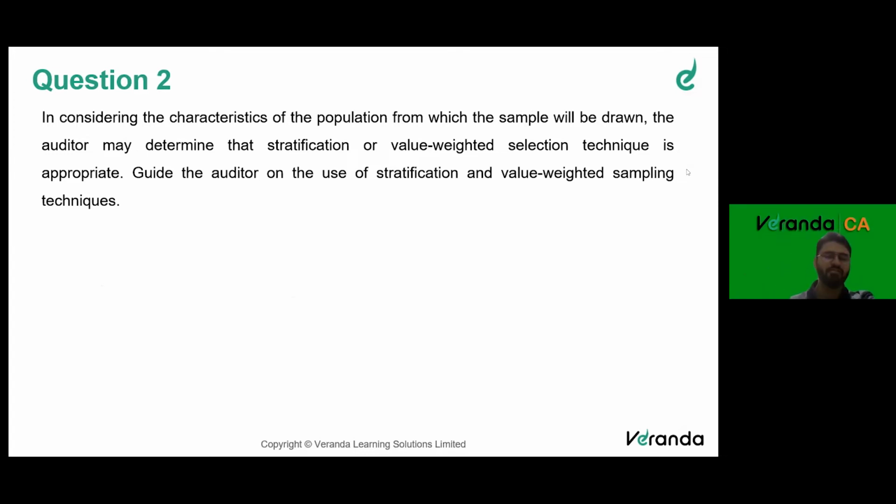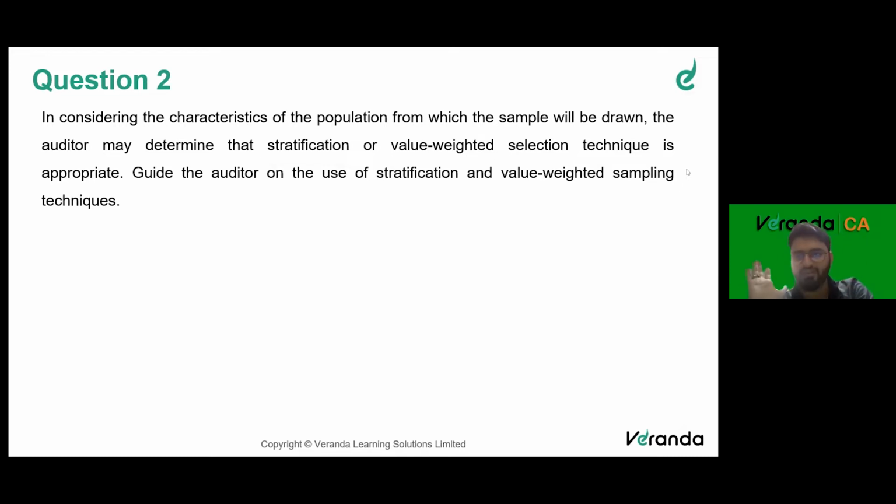Sir, very clearly, first we need to understand what is the chapter. The chapter is chapter number 7, audit sampling. Now, the first line of the question is useless to us. The question is very clear in the second part: guide the auditor on the use of stratification and value weighted sampling techniques. So the question is two-parted: stratification and value weighted sampling techniques.